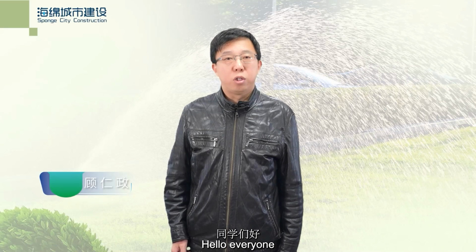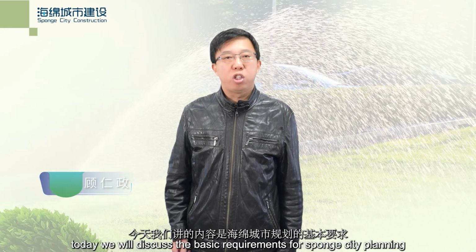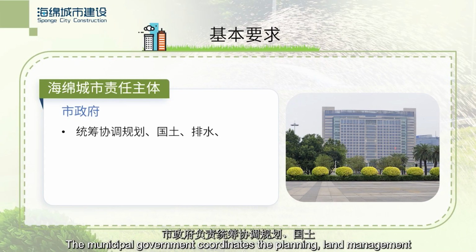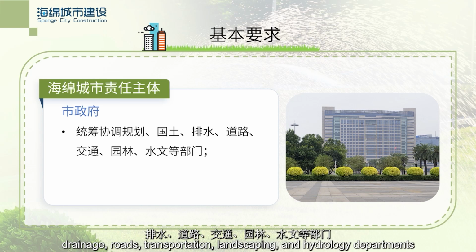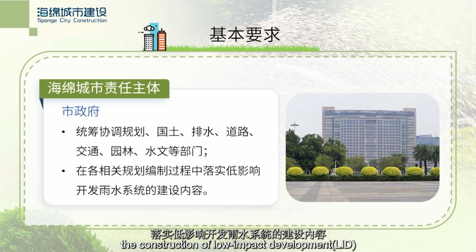Hello everyone. Today we will discuss the basic requirements for sponge city planning. The main entity responsible for sponge cities is the municipal government. The municipal government coordinates the planning, land management, drainage, roads, transportation, landscaping, and hydrology departments. In relevant planning processes, the construction of low-impact development (LID) rainwater systems should be implemented.